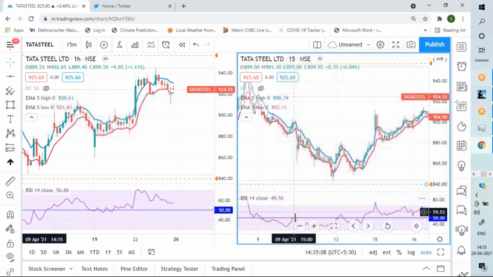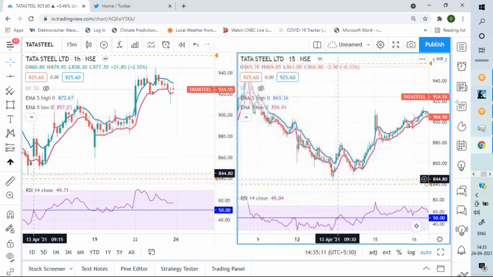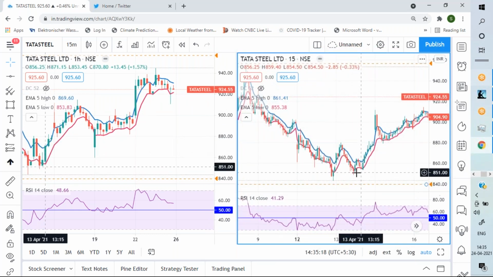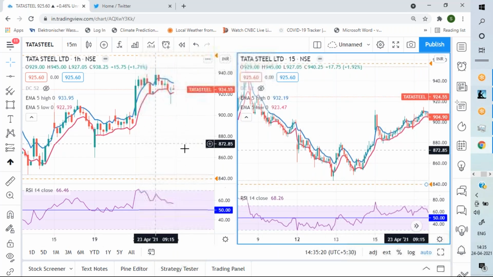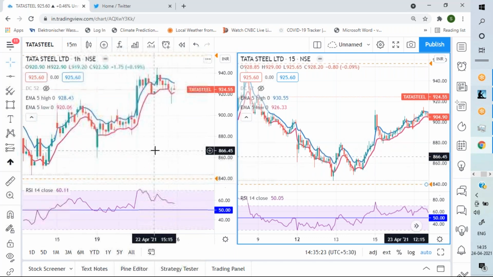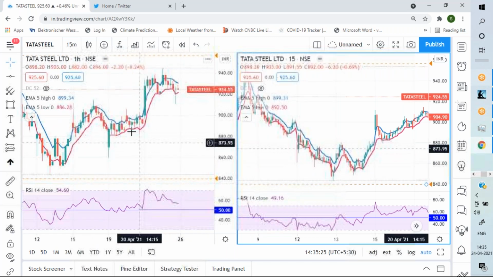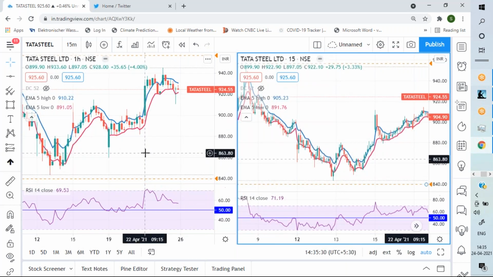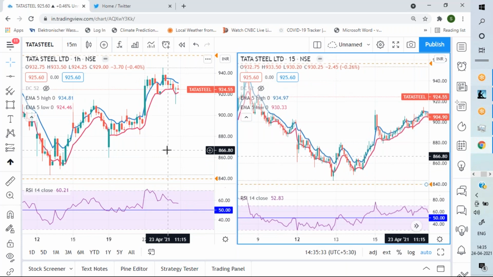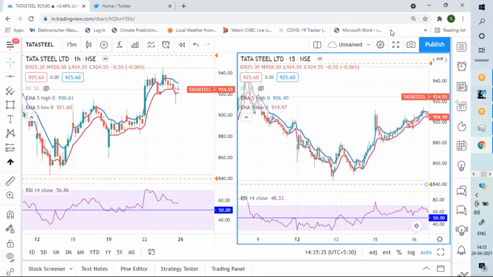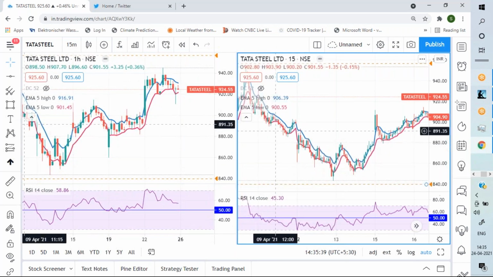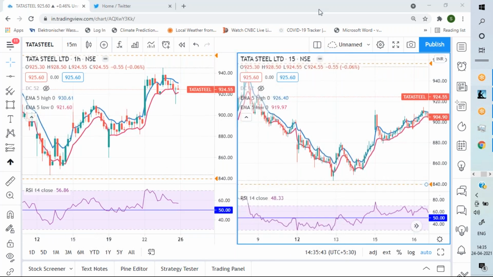When it pulled back here you could short and see from that short what kind of fall you actually got. Here you could short at 877, you got 851. With a high beta stock, it is more pronounced. So even with a high beta stock, even this hourly 15-minute setup works. So this is called multi-time frame analysis. Clear, everybody? Multi-time frame analysis, all of you. The same indicator in two different time frames, you can use that to take buying and selling decisions.